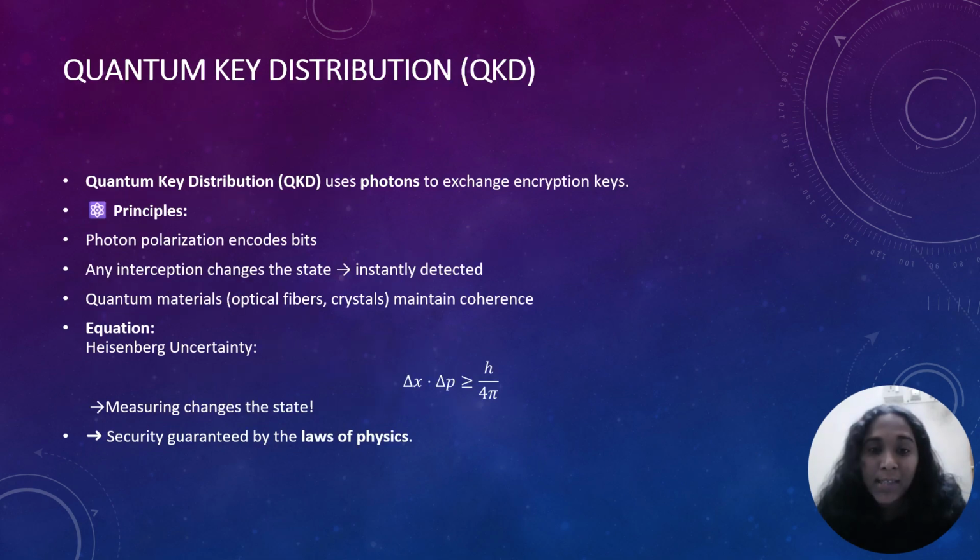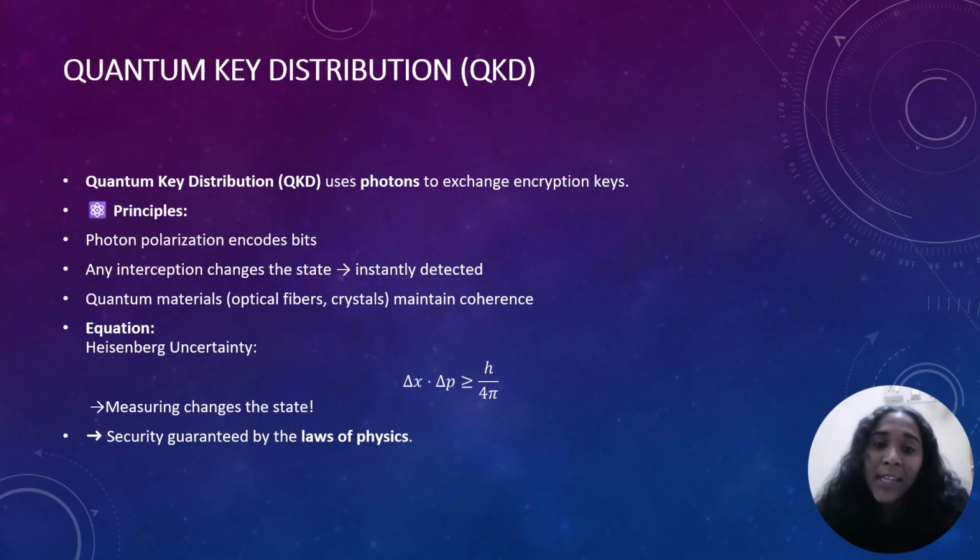Now let's see what quantum key distribution is. Quantum key distribution, or QKD, is the first real-world example of cryptography powered by physics. It uses photons to transmit keys between two users. If a hacker tries to intercept or measure them, the photon state changes, and the intrusion is instantly detected. That's because of the Heisenberg uncertainty principle. Nature won't let you measure something without disturbing it.